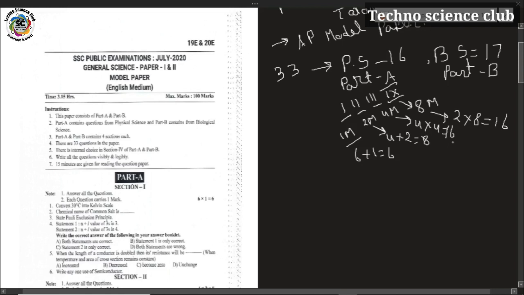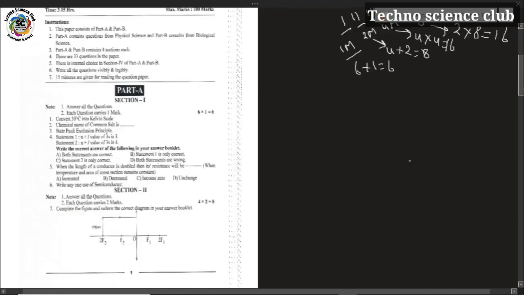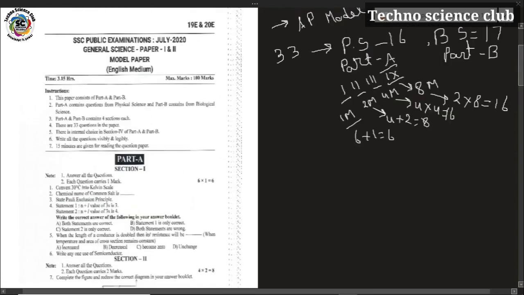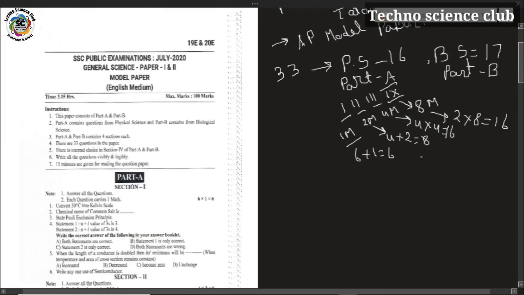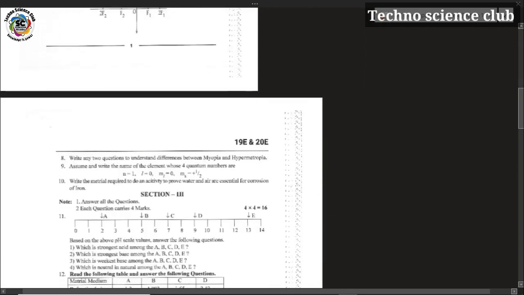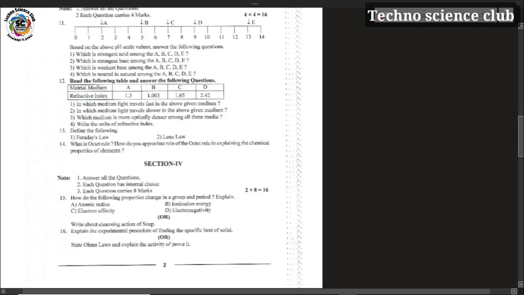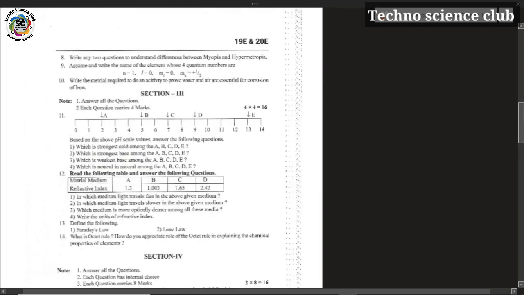So 6 marks, 8 marks, 16 marks and 16 marks. By adding these 4 sections, 6 plus 8 plus 16 plus 16, the total number of marks allotted for physical science is 46 marks.